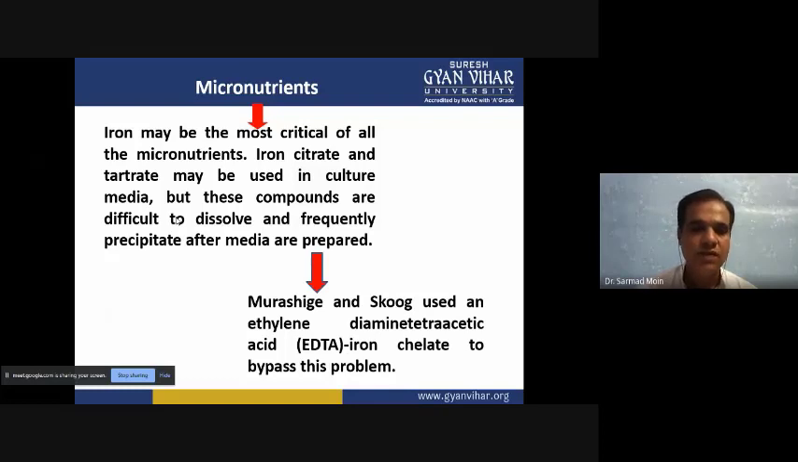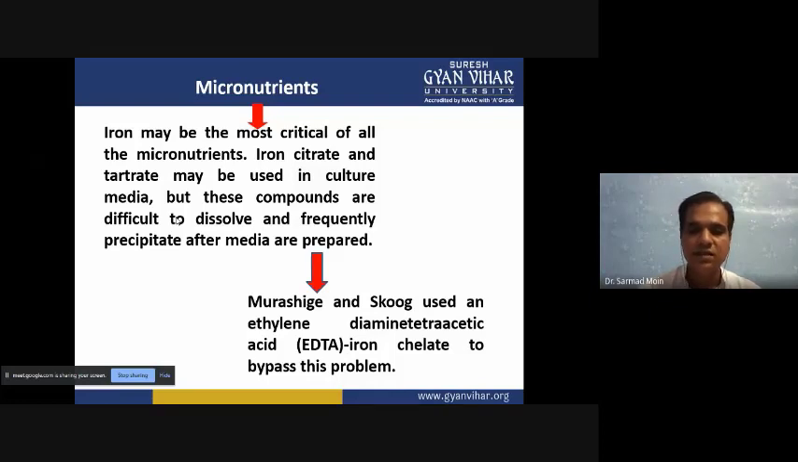So what we have to do is give a little bit of heat. When we give a little heat, elements like iron tartrate and iron citrate can dissolve very easily in the media. Murashige and Skoog used an ethylenediaminetetraacetic acid, EDTA iron chelate compound, and this EDTA iron chelate compound can be dissolved very easily compared to iron citrate and iron tartrate. So EDTA iron can be utilized very easily,